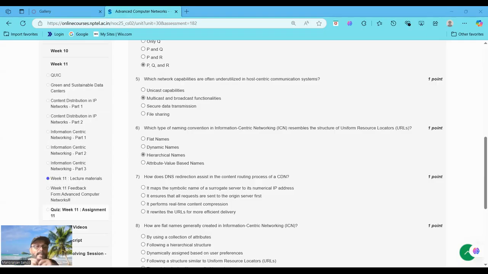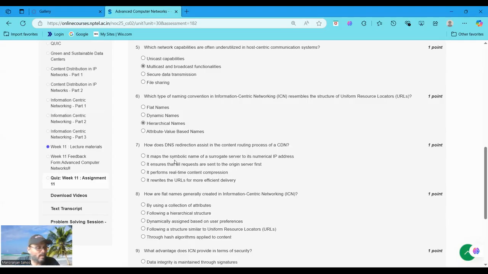The second option, dynamic name, is not a standard ICN naming convention. The last option, attribute-value based name, uses key-value pairs, not a URL-like structure. So the only correct option is hierarchical names. These names resemble URLs, like YouTube videos, video 1, video 2, making them suitable for routing and caching. So option number C, hierarchical name, is the most appropriate option.